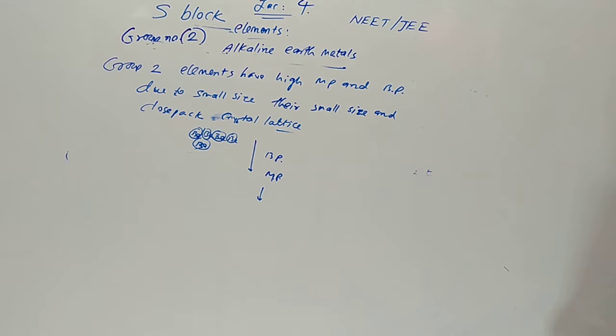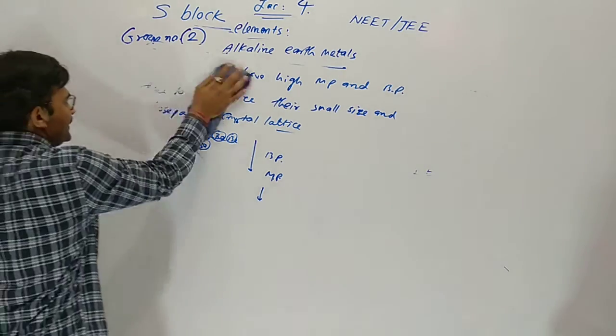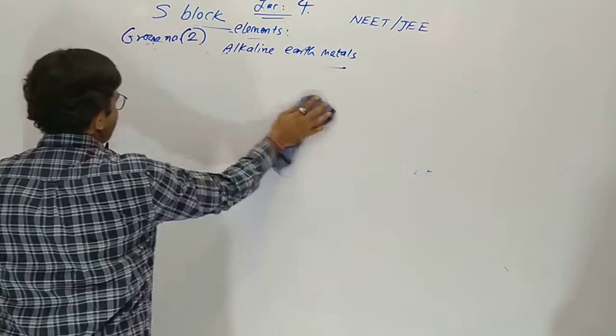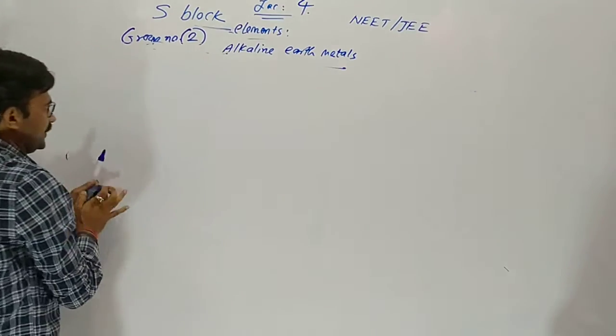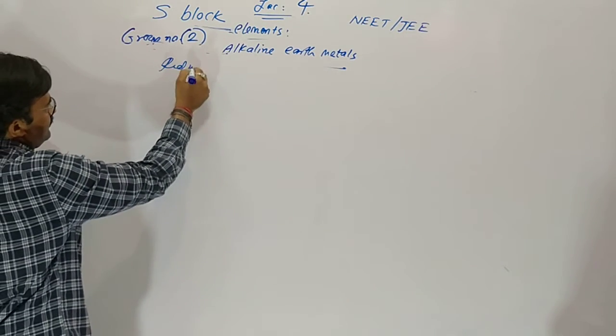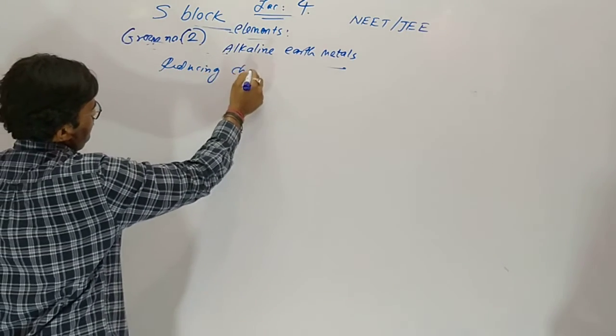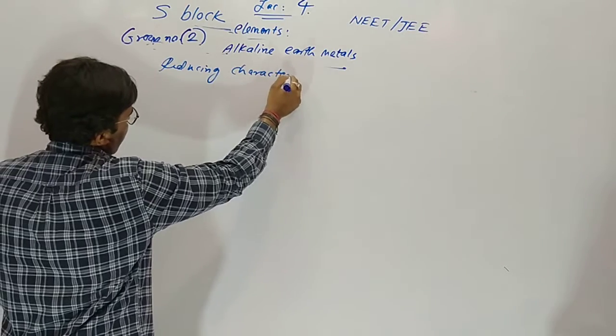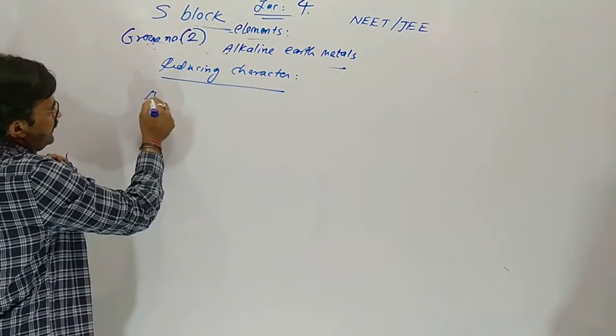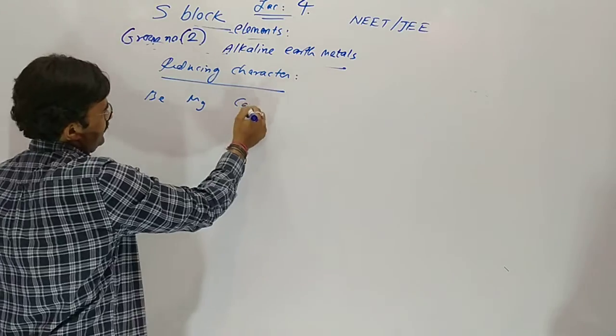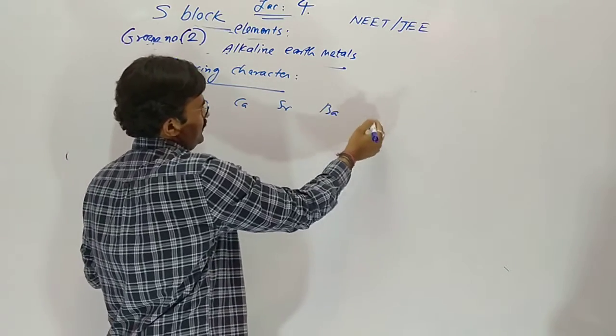Now reducing character, reducing agent: reducing character of group number 2 elements, beryllium, magnesium, calcium, strontium, barium.